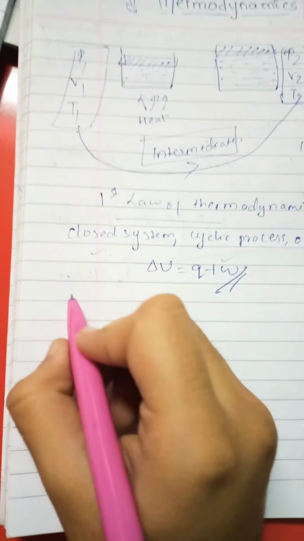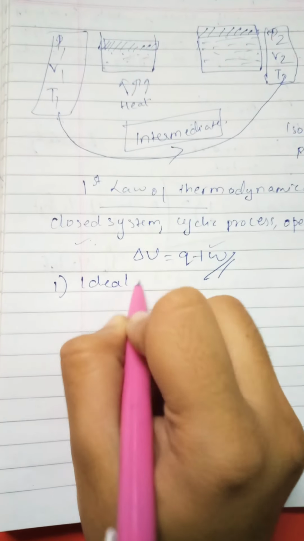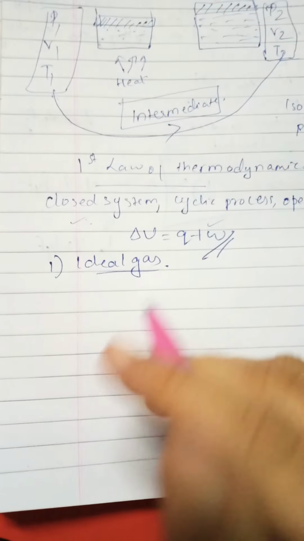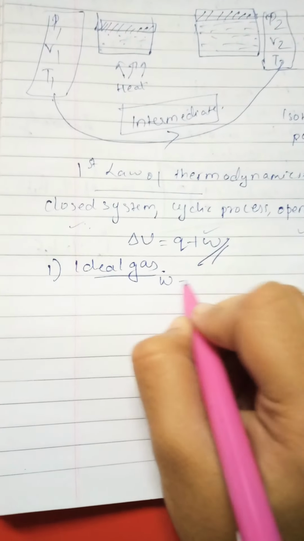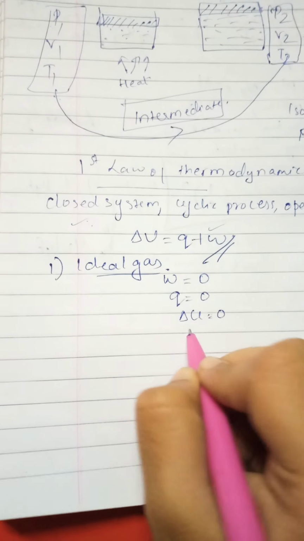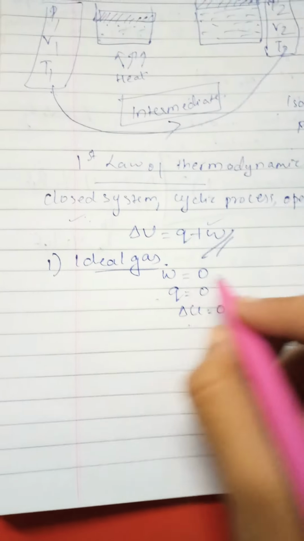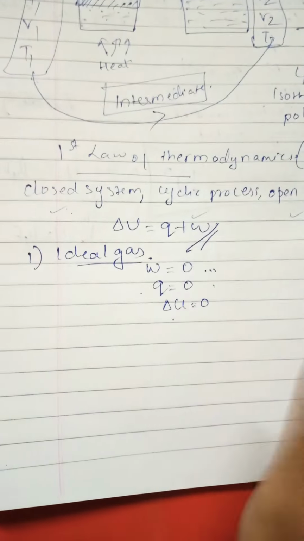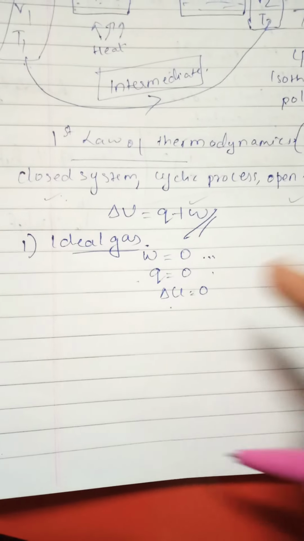Now, there are some important results for isothermal expansion. The first one is for an ideal gas. For an ideal gas, in isothermal expansion against vacuum, the work done is 0, Q is 0, delta U is 0. W is work done, and Q is not the charge that we study in physics, it is the quantity of heat.